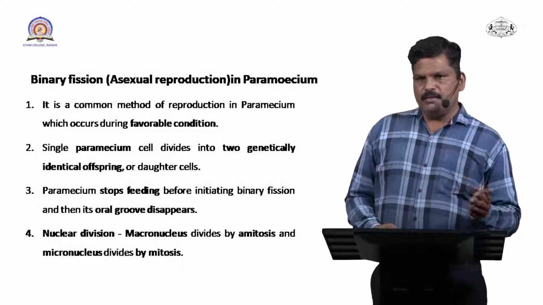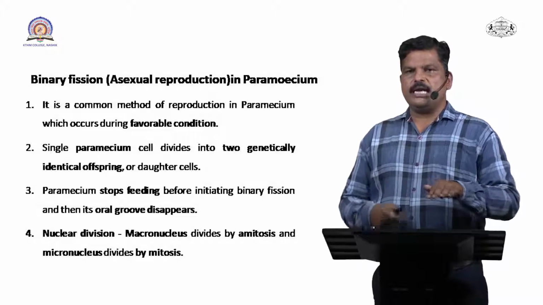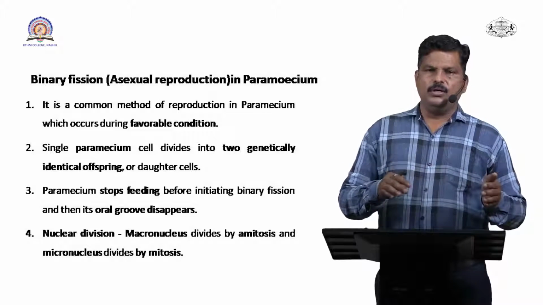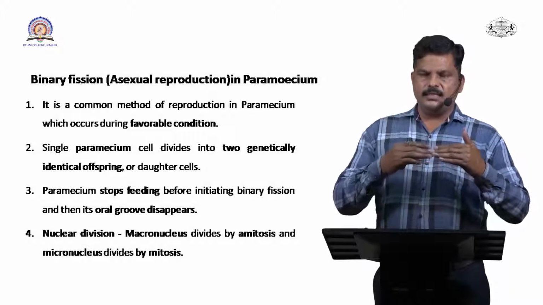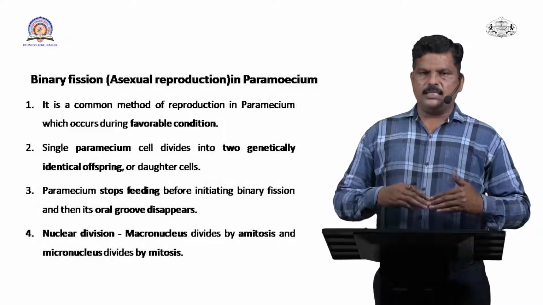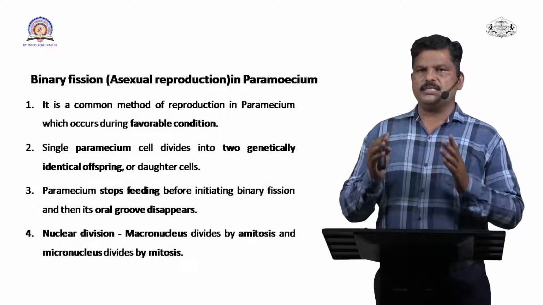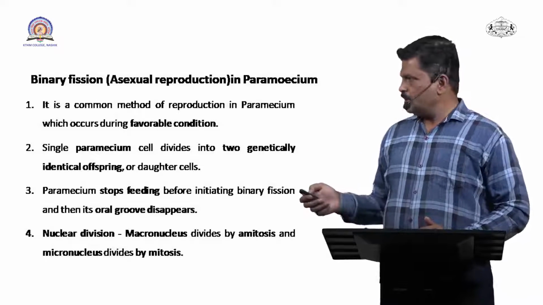Then, as I said, first nuclear division takes place, and after the nuclear division there is a cytoplasmic division. So the division of nucleus and cytoplasm happens equally into 2 new paramecia. So this whole process is called binary fission.